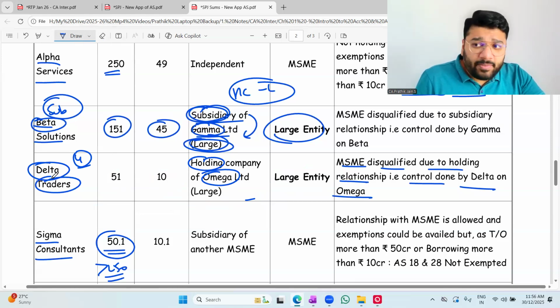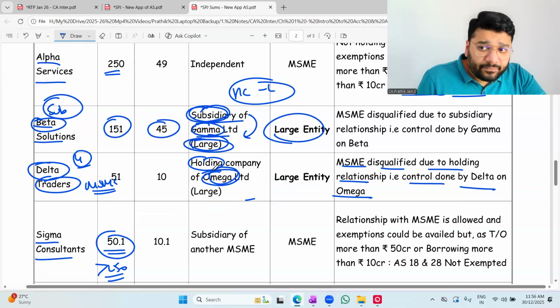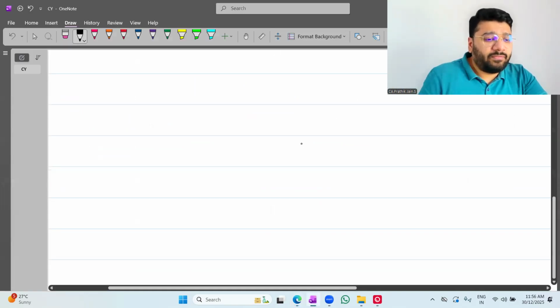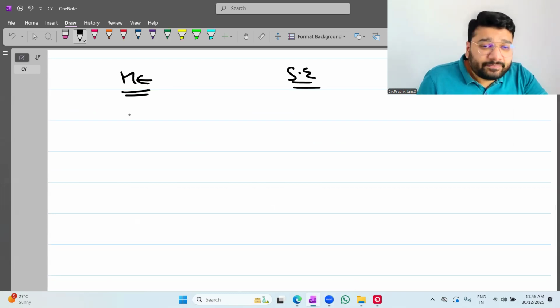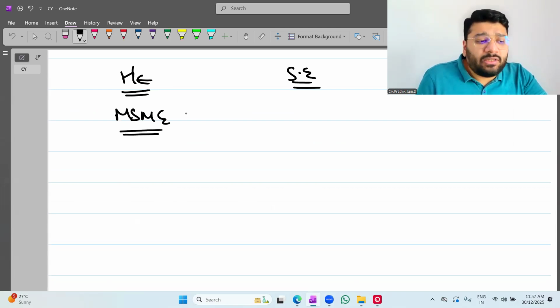Delta is the holding company, correct. It is MSME, let's suppose. All the 5 conditions, okay. It is the holding or subsidiary of MSME, so it should follow MSME. You're telling Omega. You want to frame a different question. Okay, tell me a question. No problem, we'll take up your question. You tell me holding enterprise, and this is the subsidiary enterprise. Holding enterprise, what is the status? It satisfied all 5 conditions, so MSME. So you're telling that the holding enterprise is MSME because all the 5 conditions are satisfied.